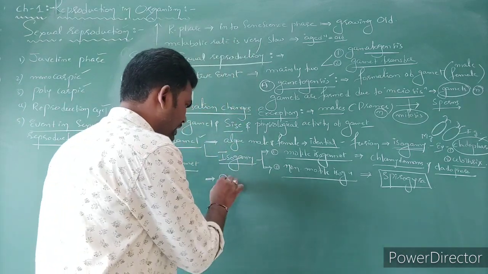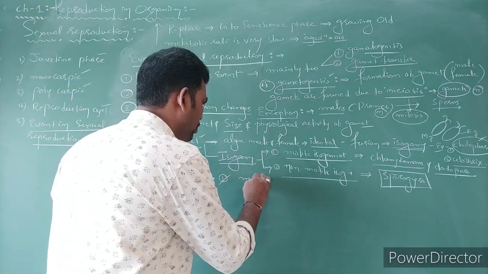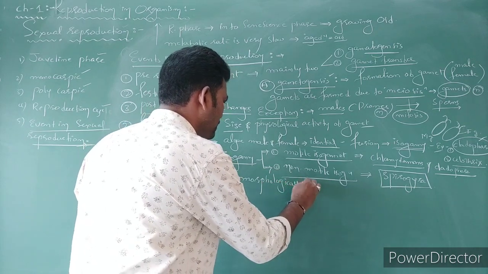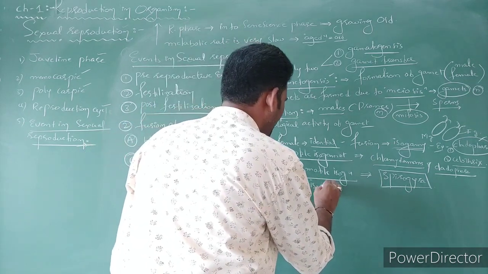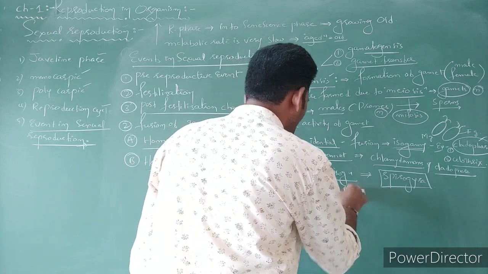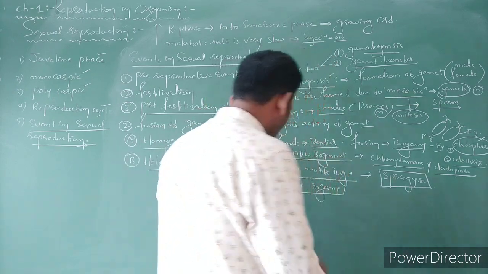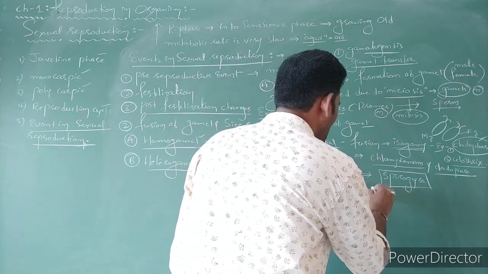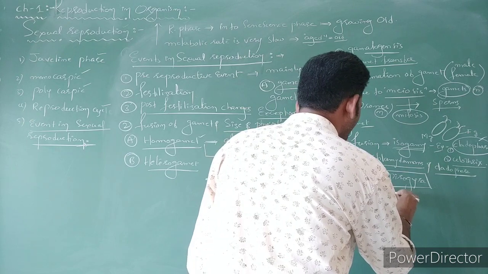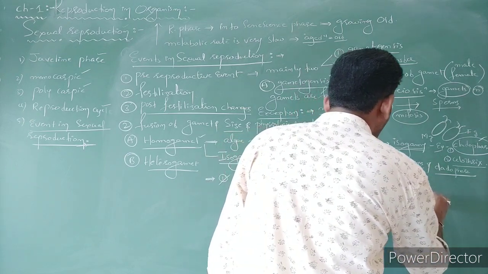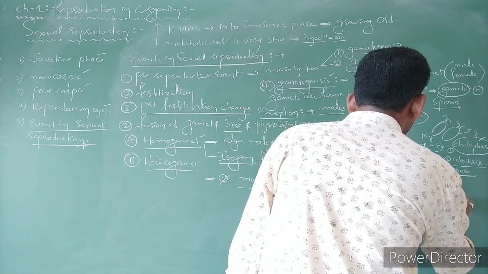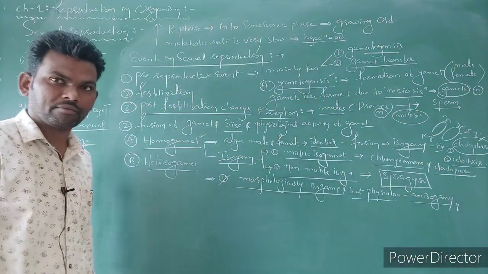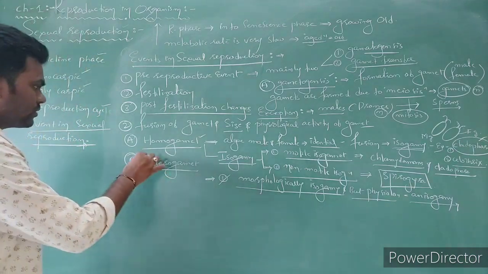The Spirogyra gamete fusion we can call morphologically isogamy, which is not given in NCERT, but for competitive exams it is a very important point: morphologically isogamy, but physiologically anisogamy. Note the point and underline. Next, the second one is heterogametes.